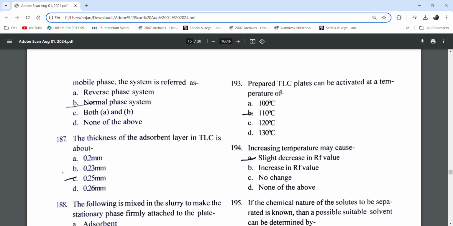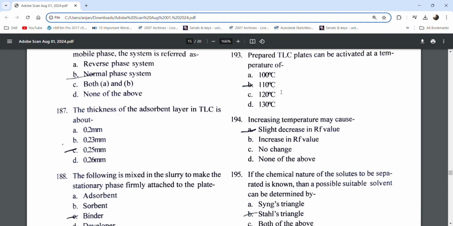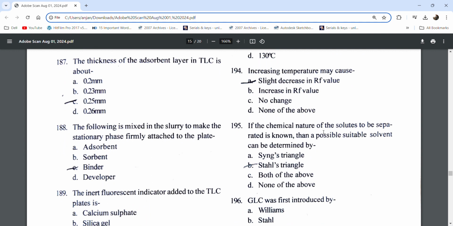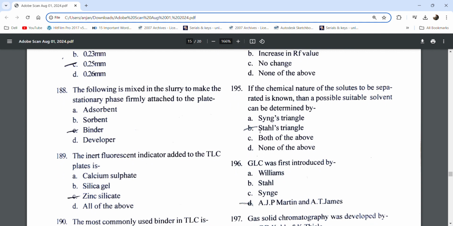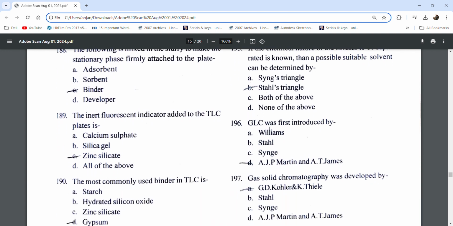Increasing temperature may cause a slight decrease in Rf value. If the chemical nature of the solutes to be separated is known, then the suitable solvent can be determined by the Stahl triangle.